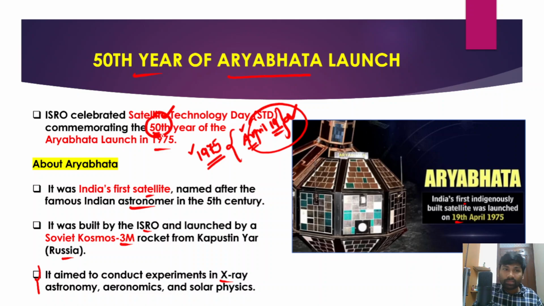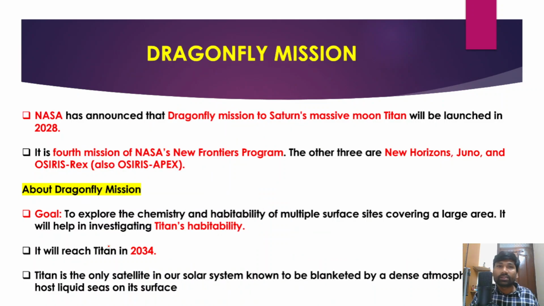Aryabhatta is India's first indigenously developed satellite. It was built by ISRO, but it was launched through a Soviet Cosmos 3M rocket. You just have to remember that, and apart from that, you should also know National Space Day and National Technology Day. Those things you need to remember, right?